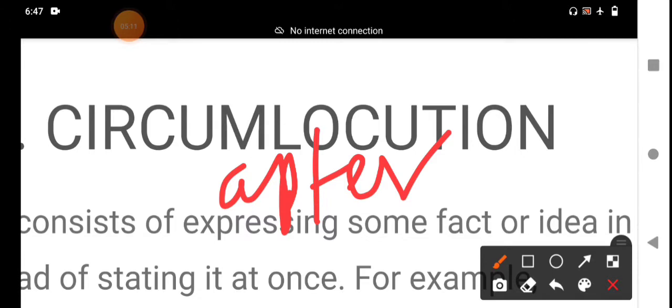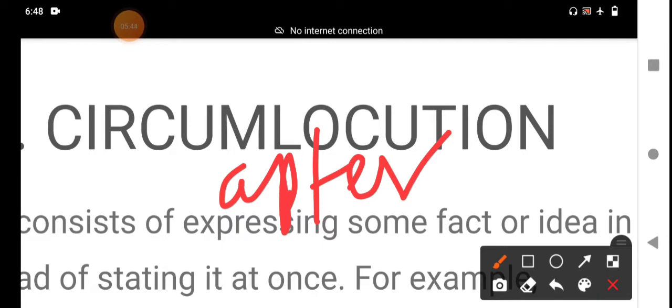Another example: one person gave a speech, and he was criticized for his use of circumlocution. But I am trying to avoid circumlocution in my writing and in my speaking. I cannot use circumlocution.